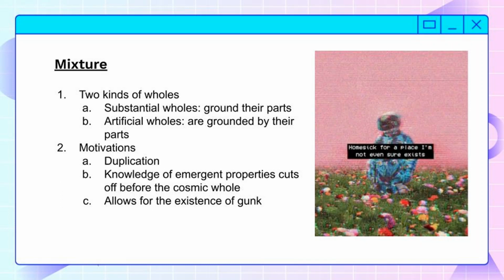An artificial whole is going to be a whole that doesn't have an irreducible property that is in a relationship to its parts. If you think of two human beings, both human beings, on this view at least, have the non-reducible property of consciousness.